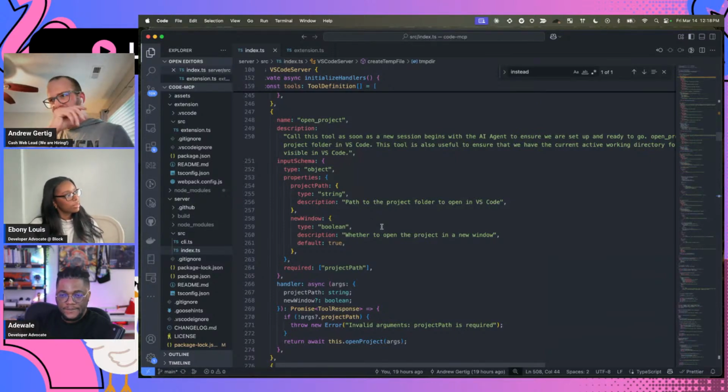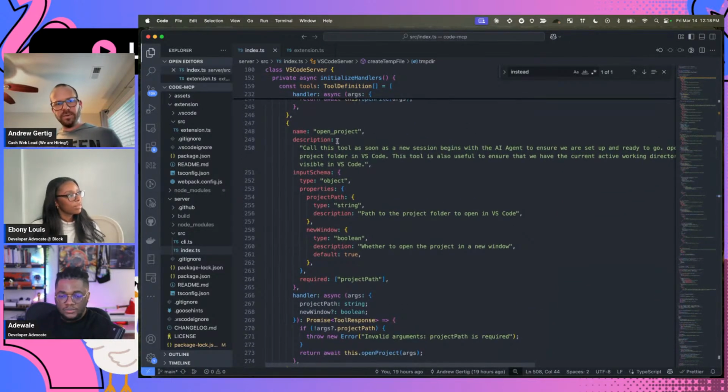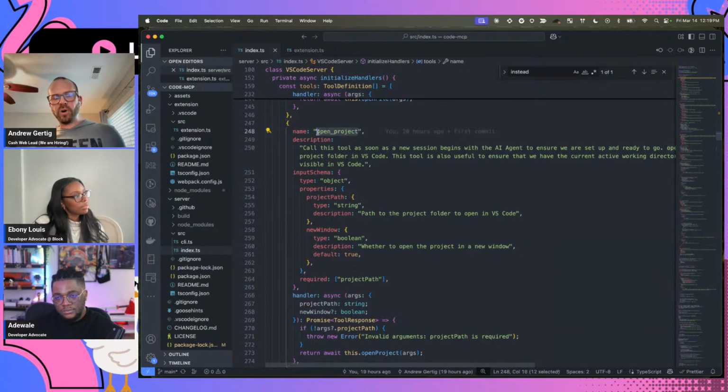And then the general concept of what an MCP server is was very helpful to grok. My understanding is that the MCP server is effectively a proxy between the LLM and whatever the thing is that you want to access or do. In this case, it's VS Code. It could be an API. It could be a SQLite database. It could be kind of anything. What the MCP server is doing is exposing this list of tools to Goose, to the LLM, really just through text. The LLM understands text, and the LLMs that have tool use baked into them then know to call this open project as the function name, as the tool call, if you will.